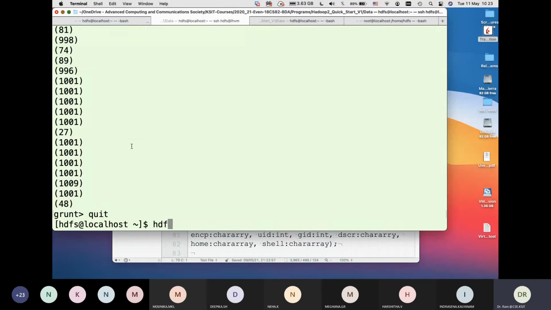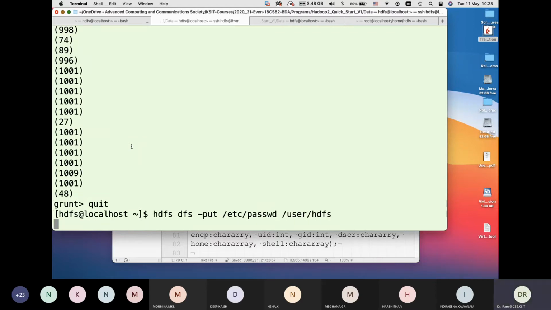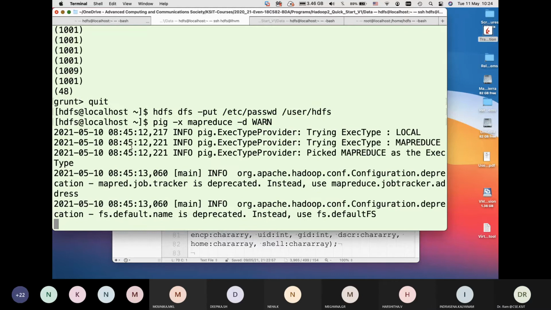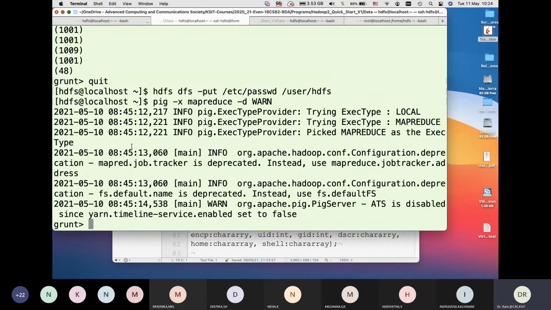So I'll copy the file into the HDFS file system. Then I will run with MapReduce. So pig -x MapReduce. I have to get minimum messages. Now I can say name is equal to load.